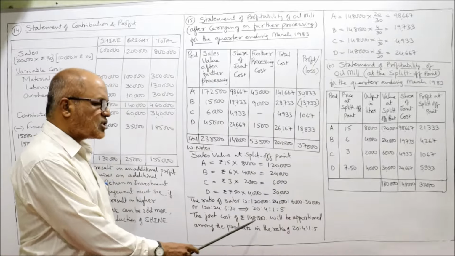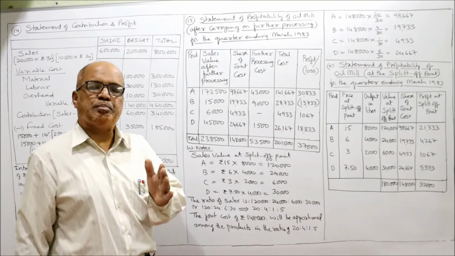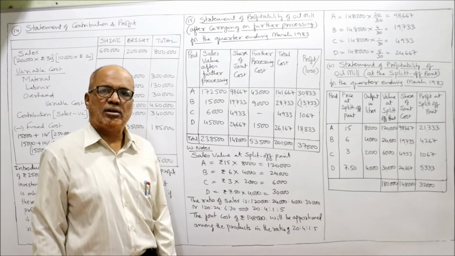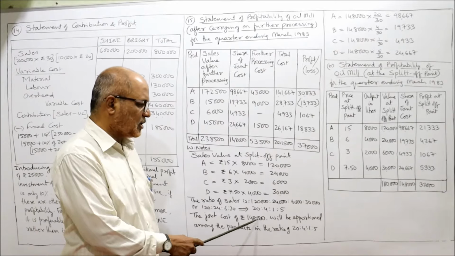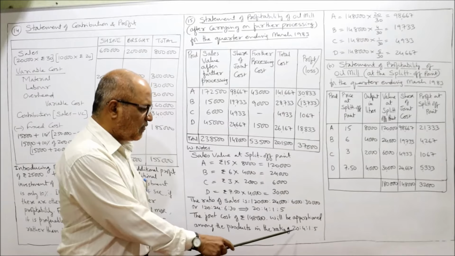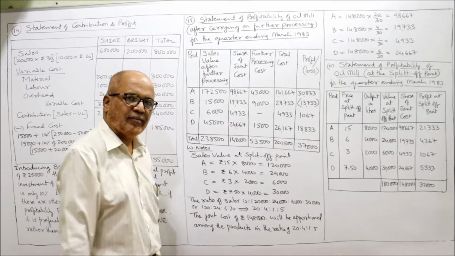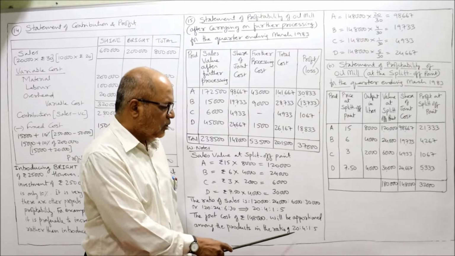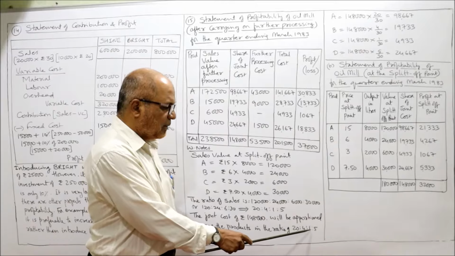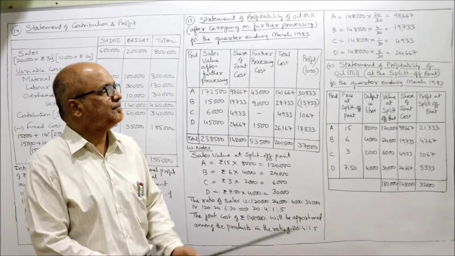The joint cost, the pre-separation cost before the split-off point, is 1,48,000. It will be apportioned in the ratio of 20 to 4 to 1 to 5. If you add up 20 plus 4 plus 1 plus 5, it is 30. So 20 by 30, 4 by 30, 1 by 30, 5 by 30.